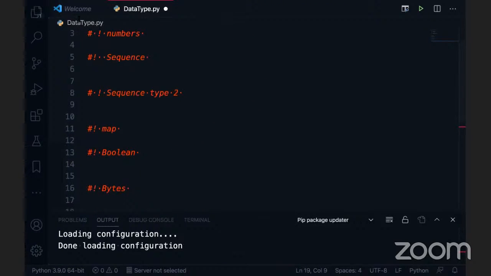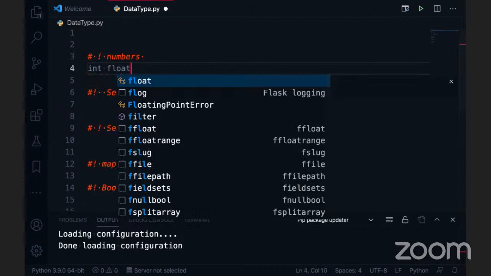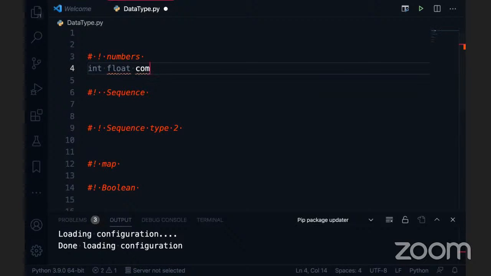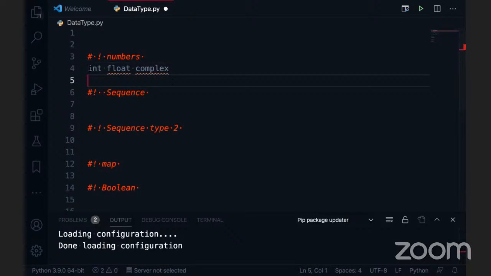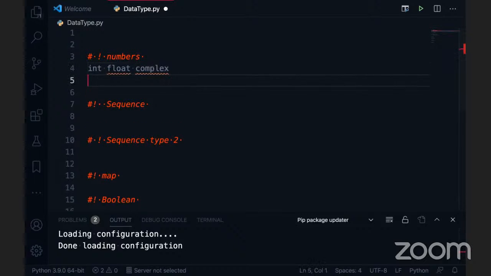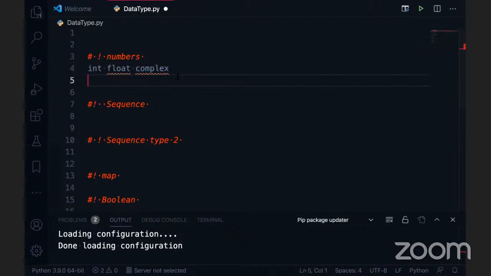Basically we are dealing with the different data types in Python, right? When it comes to numbers, we have integer, float and complex. Int is there, float is there, complex is there. In the older Python versions we saw something called double and long, but in the latest versions of Python we don't use more than these three. So in this entire programming, we use int, float and complex only.